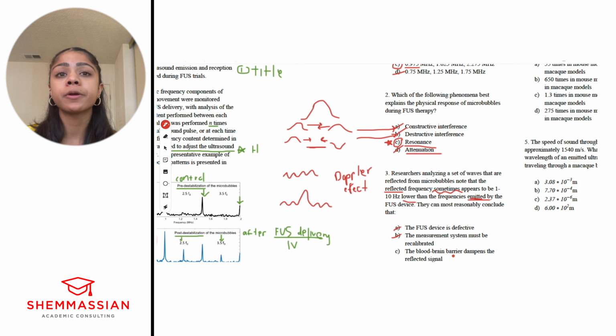The blood-brain barrier dampens the reflected signal, right? So the blood-brain barrier is always going to be there. If it's dampening the reflected signal, it should be doing that every single time, right? And dampening refers to amplitude. Right now, we're talking about frequency, and we're talking about the reflective frequency being slower sometimes. If it was C, then that would be happening every time, and we would be looking at amplitude. So it looks like C is not.